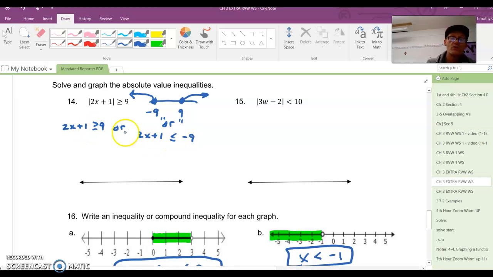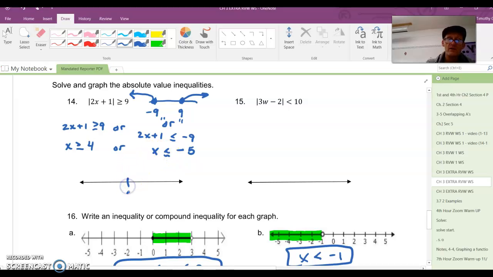And then you have to solve both of these inequalities. For this one, x greater than or equal to 4, or this one is x less than or equal to -10/2, so it's -5.